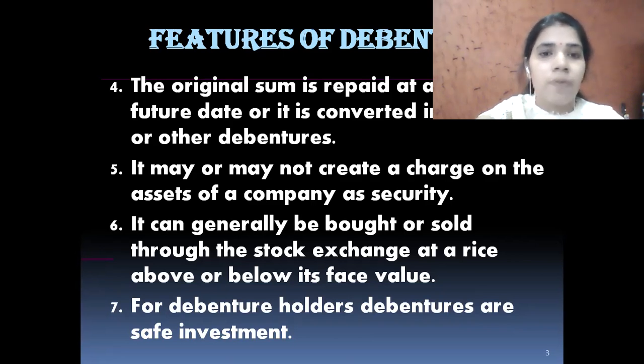For debenture holders, debentures are a safe investment because every debenture holder will get a fixed rate of interest. Whereas if the public makes FDs or any kind of deposits in banks, then the rate of interest may vary. Just like nowadays, the rates of FDs are continuously decreasing.